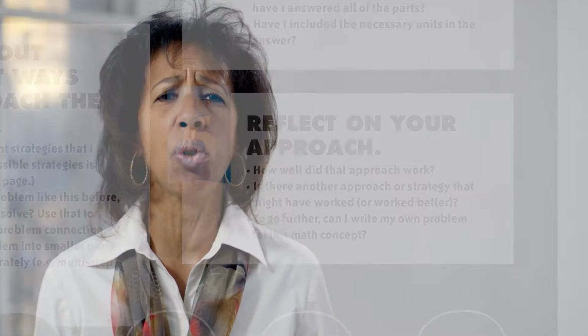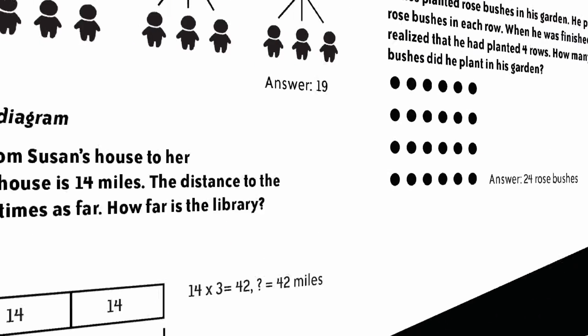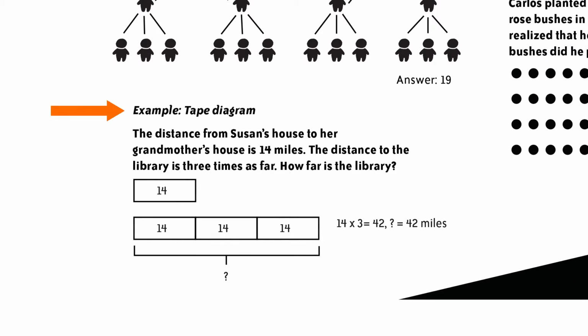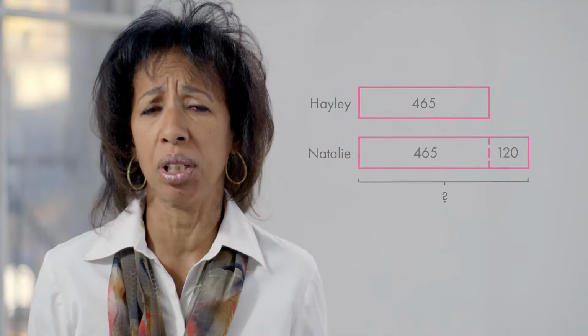The other thing about my strategy that was helpful is that it was very visual, so that I could connect back to the problem. Now, the other thing that step number 6 says is that you want to ask your child whether there is another strategy that they could have used. In my list, there was another strategy, the tape diagram. I could have used a tape diagram and it would have used only 2 bars instead of all the base 10 blocks that I used. Take a look at my tape diagram. It also matches the word problem, but with fewer pieces to draw.